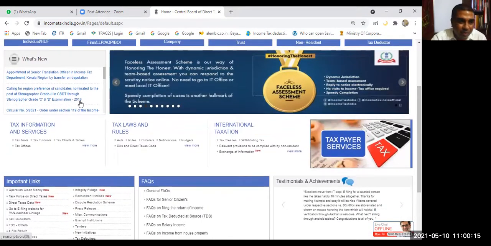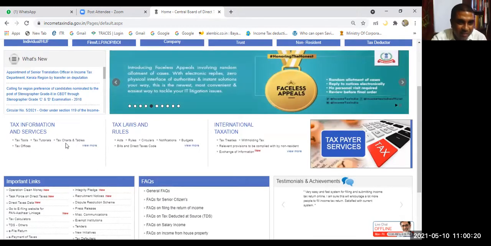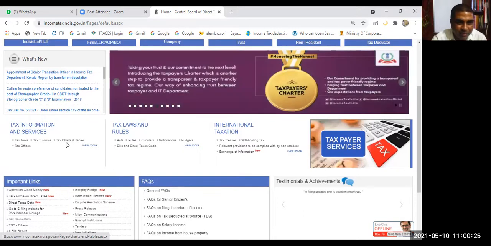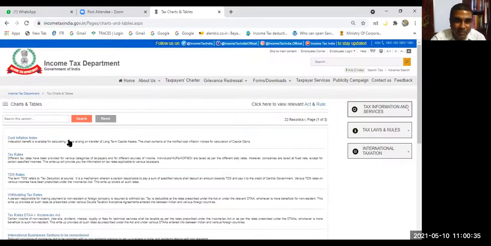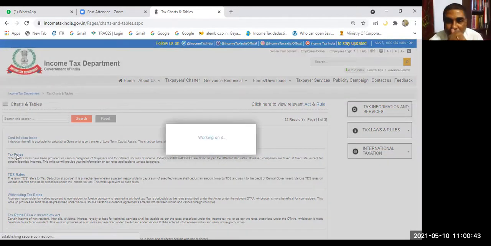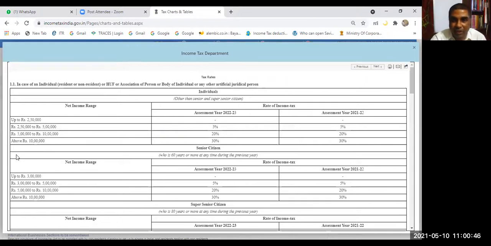Right. Are you seeing here? Here is a link. Can you read it out? Tax charts and tables. Okay, let us visit there. Are you seeing what is written here? Tax rates. So all the tax rates I was talking about now are prescribed here, and you can get all the tax rates here.